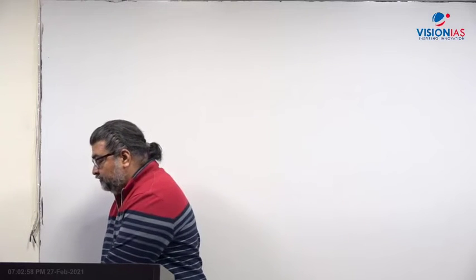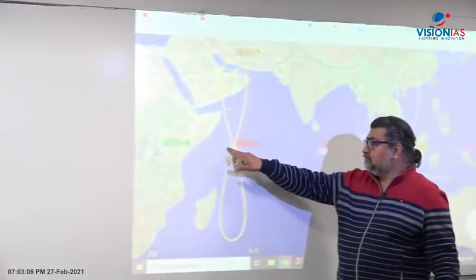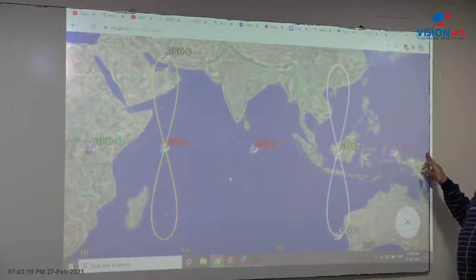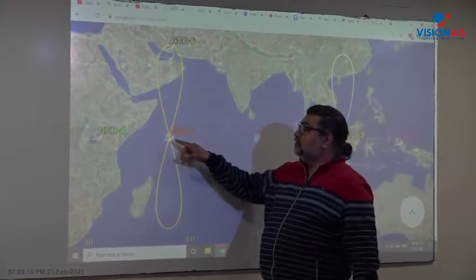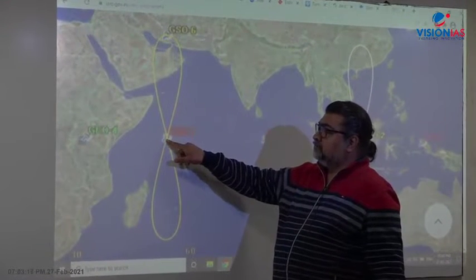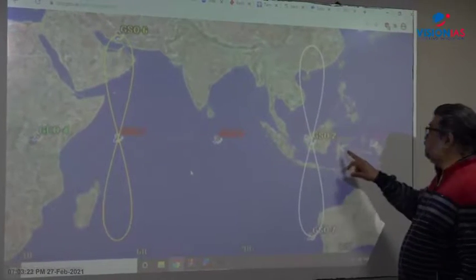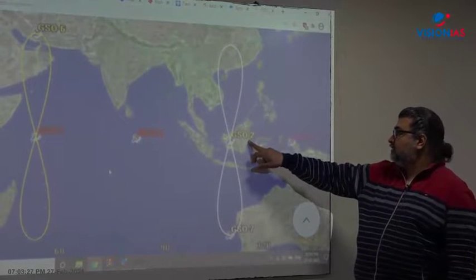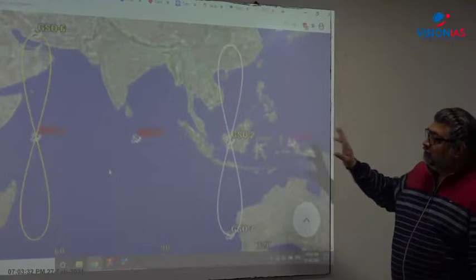This is the first one, the geostationary orbit, GSO. Let me come to this part of it. What you can see, this line, this is the part of the equator. So you have one geostationary orbit satellite here, GSO1. Second, you have GSO2, the second geostationary orbit, that's given, and one more will be the third one. Now if you see here, the third one is this one.